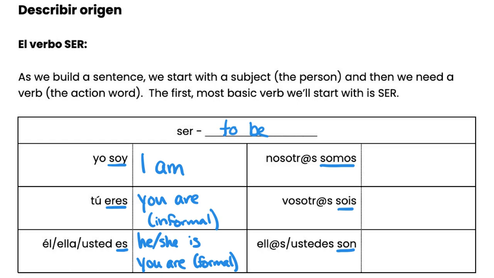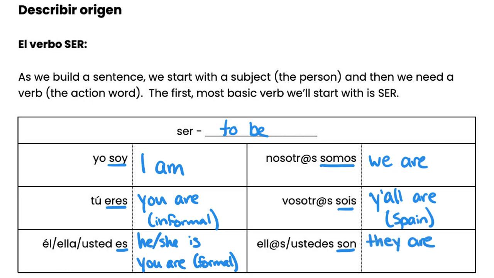All right, and over on the right side, nosotros somos is we are. Vosotros sois is y'all are. And again, this would only be used in Spain. And then we have ellos son, ellas son, or ustedes son. So those three subject pronouns, ellos, ellas, ustedes, all use the same form of the verb. So ellos son or ellas son would be they are, and ustedes son would be you all are.